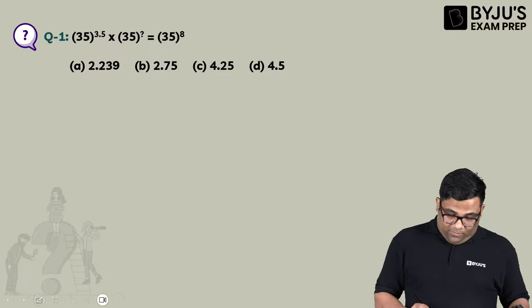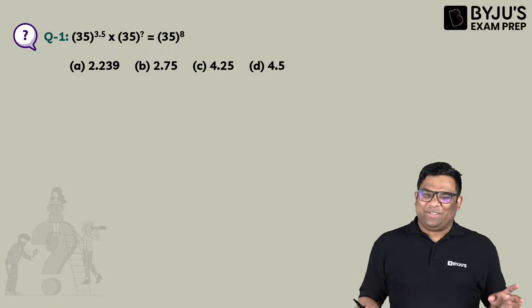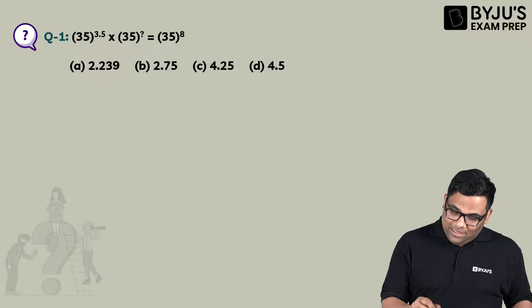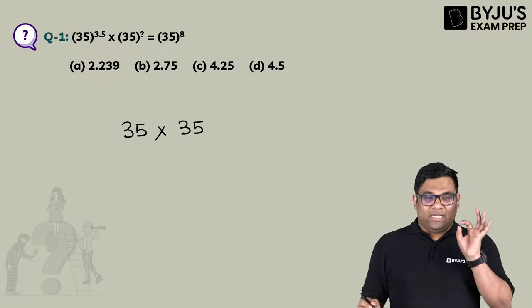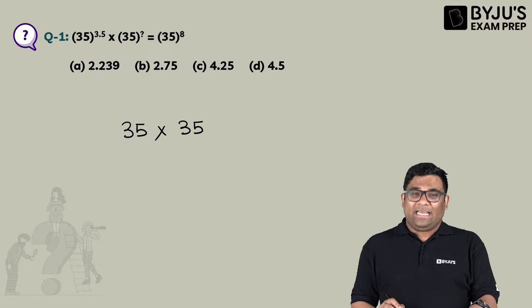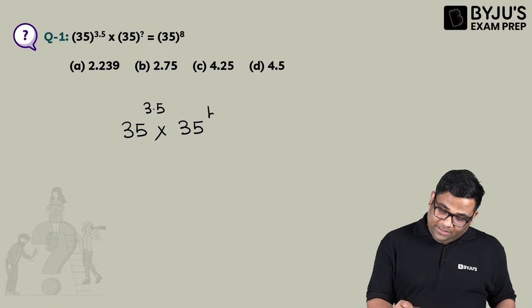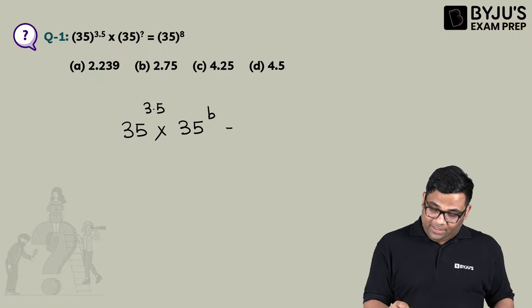Please mention the answer in the comment section. 4.5, yes, a very easy question. You see, here it is 3.5 and then 3.5. So what is happening? Your base is the same, power is different. Let me make the question mark, suppose, B.